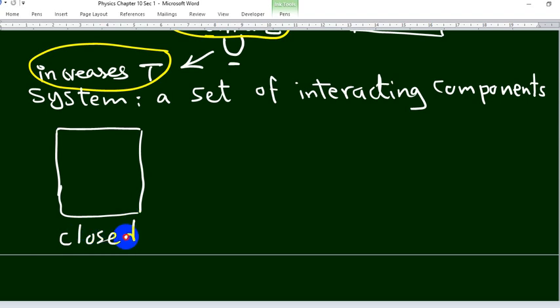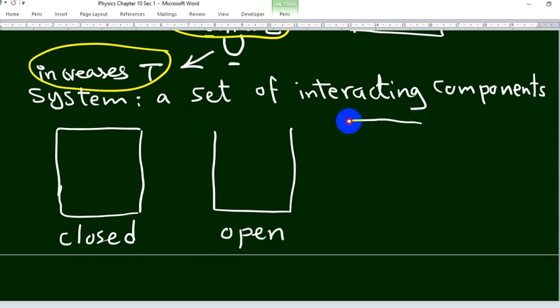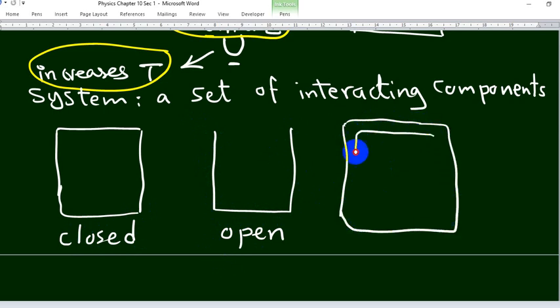And the system may be a closed system, maybe an open system, and maybe isolated.